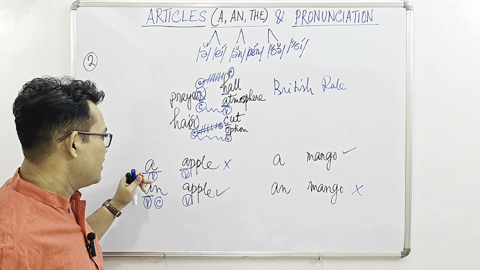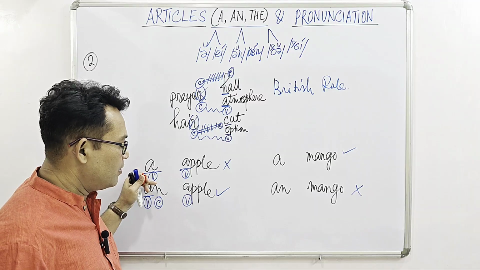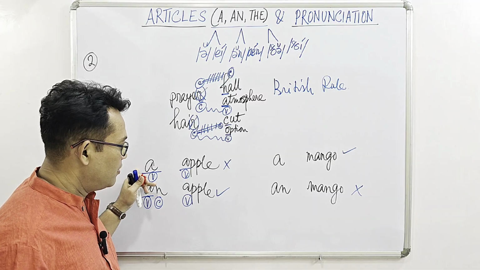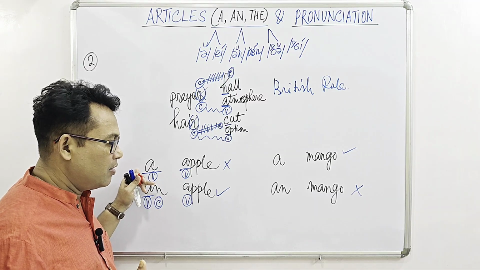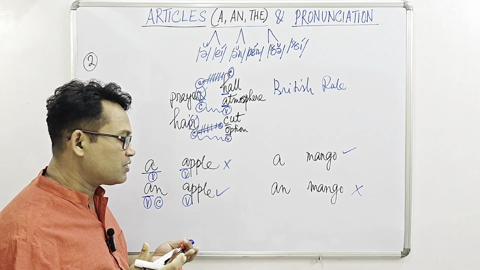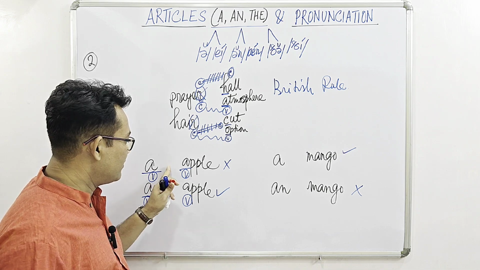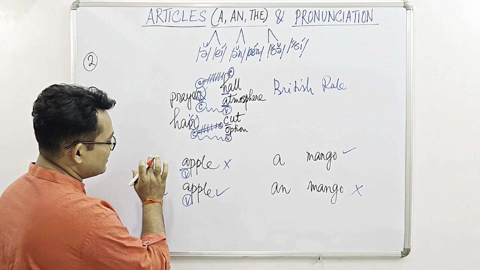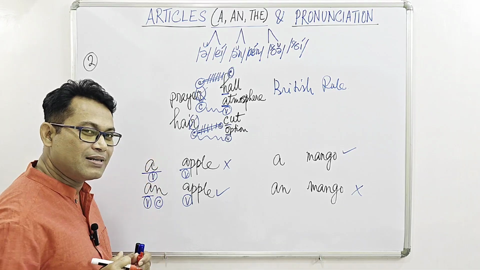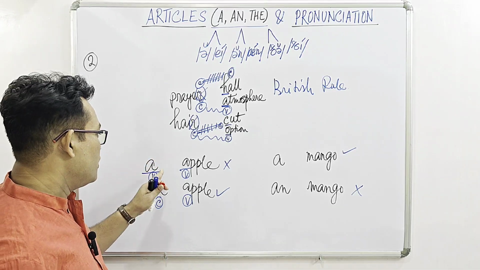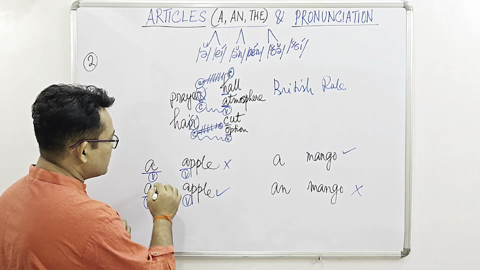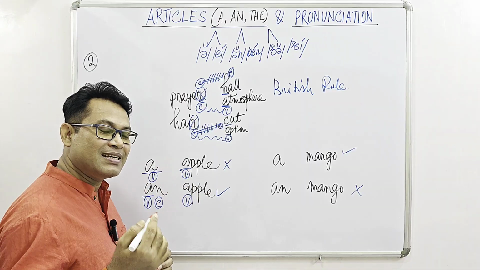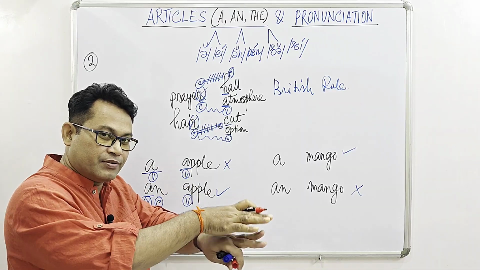If I say "a apple", we sometimes pronounce it in such a way that there is confusion with regard to whether or not there is the indefinite article before the word apple. So two successive vowels will have the tendency to get overlapped.